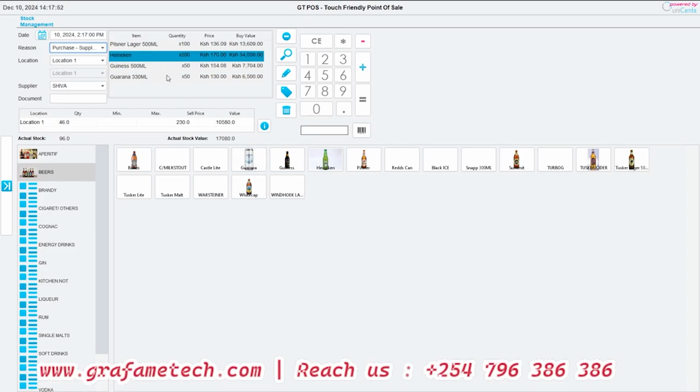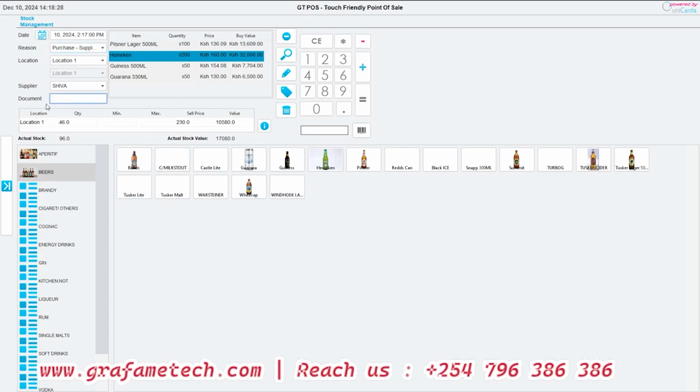Let's say maybe the supplier has given a different discount. If it's Heineken, we can say, Heineken, instead of 170, they brought it at 160. Maybe they give you a discount. We can configure that there. But this will only be for that specific purchase that you're making at that time. Next time maybe you come to do the same thing, it will still load with the original price that was there.